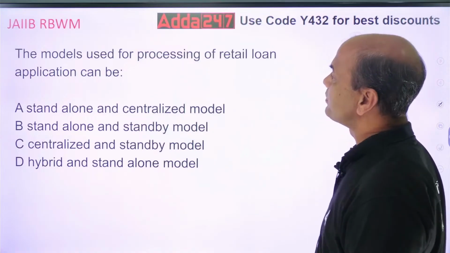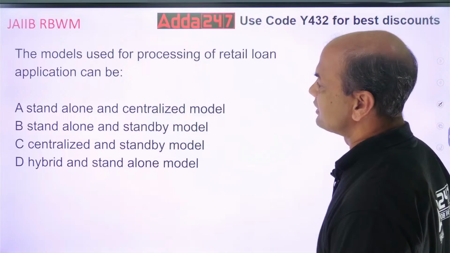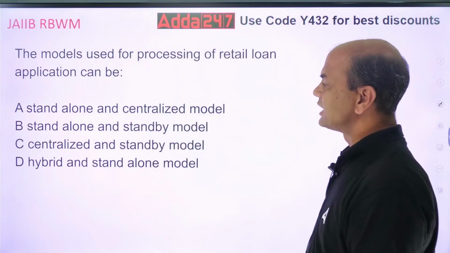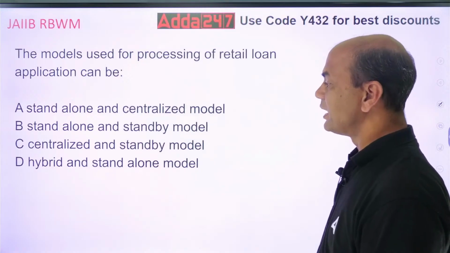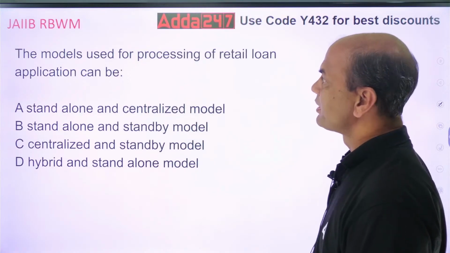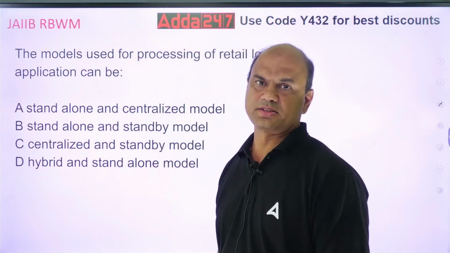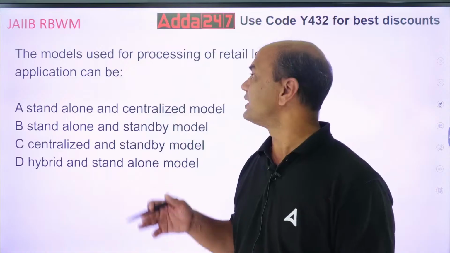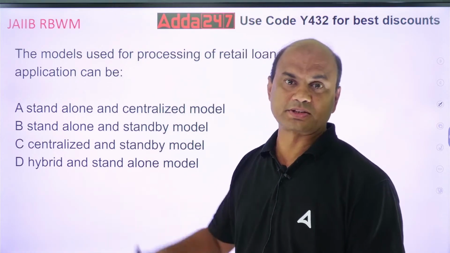The models used for processing the retail loan application can be: standalone, centralized, standby, centralized and standby, or hybrid and standalone. Which models will be used for processing of loan applications? See, what do you mean by models? It means what is the system of processing?